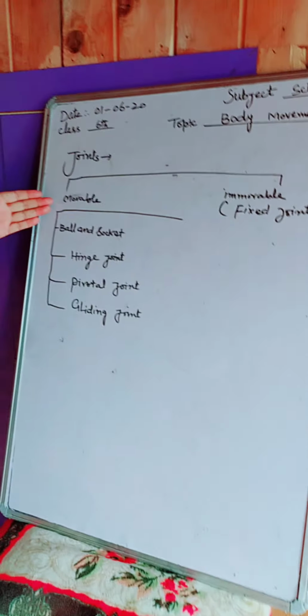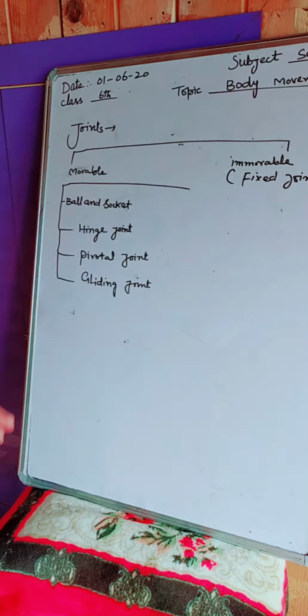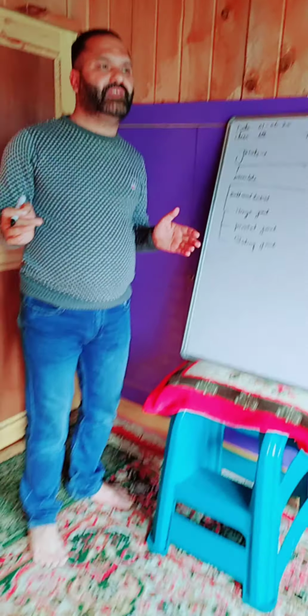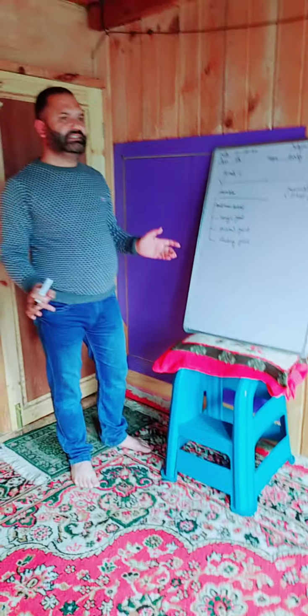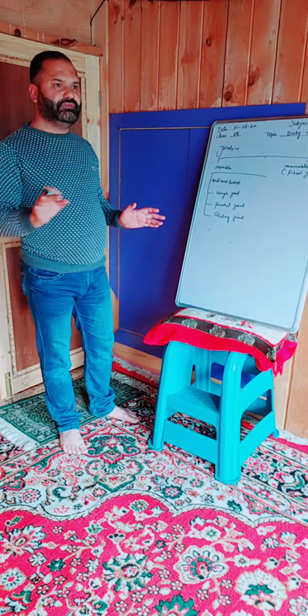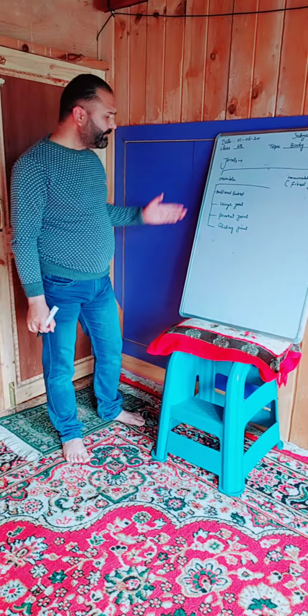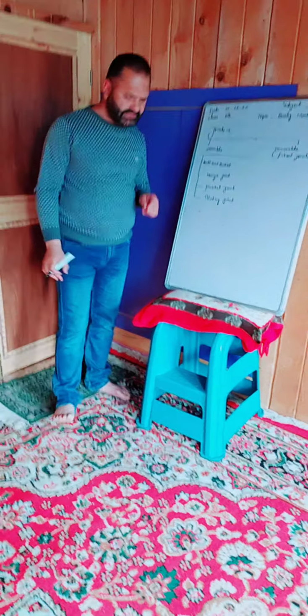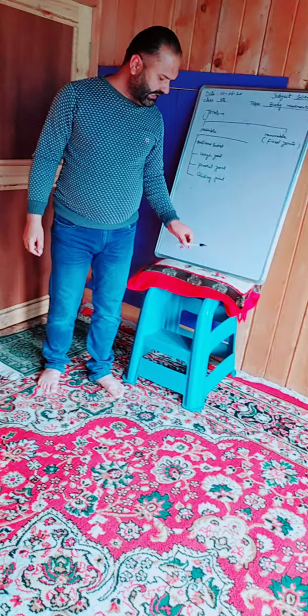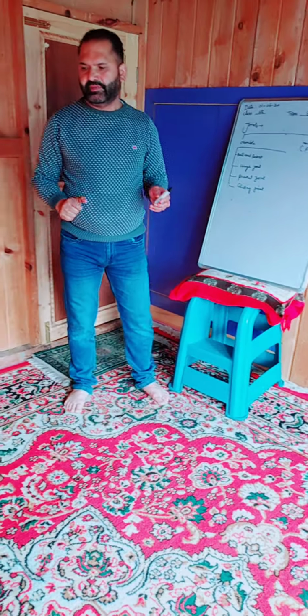If these joints were not there, I could not change my position, I could not walk, birds could not fly, the snake could not slither, so there would be no movements. Fish could not swim in the water. So what is a ball and socket joint? Just try to see towards me, as this is my body.